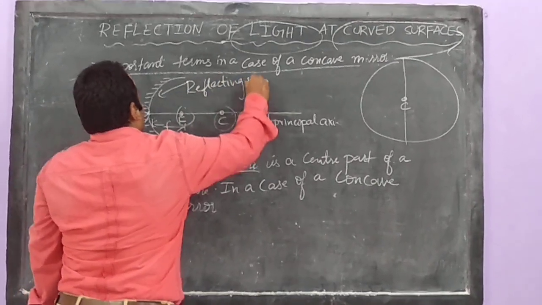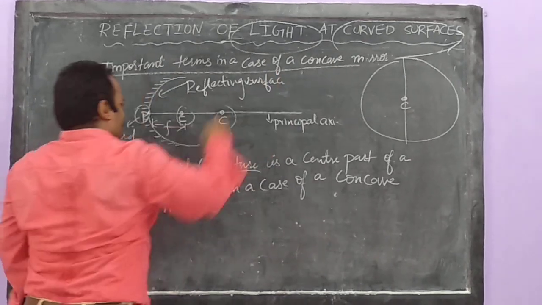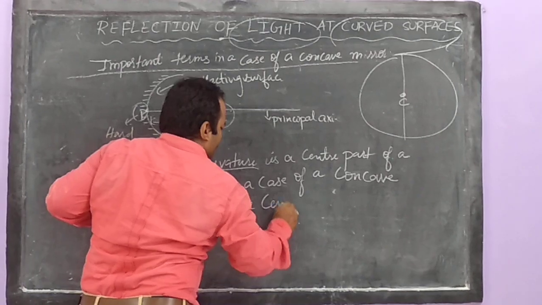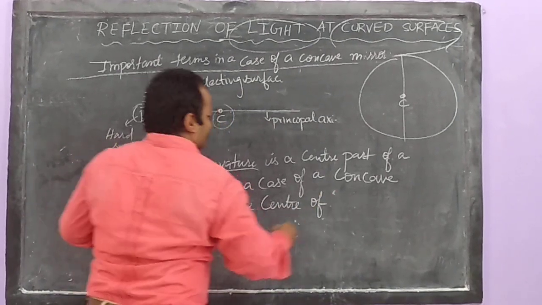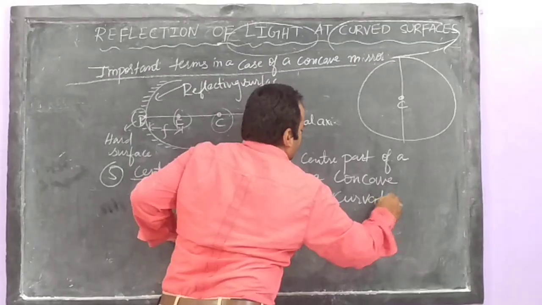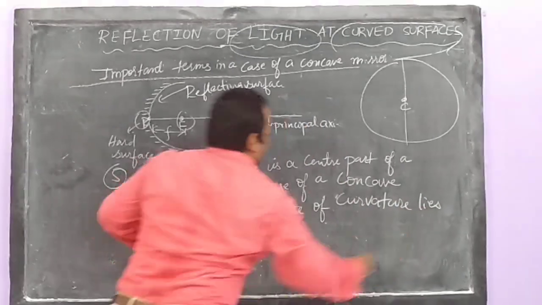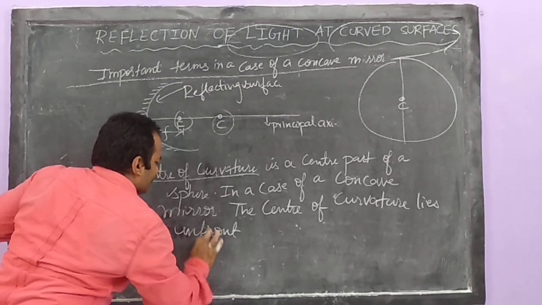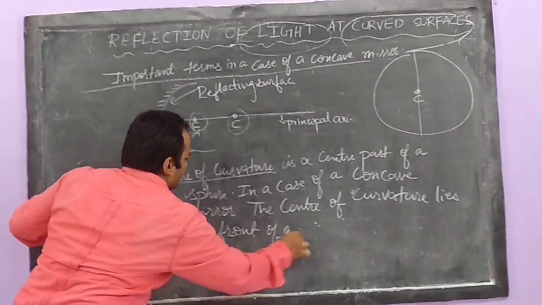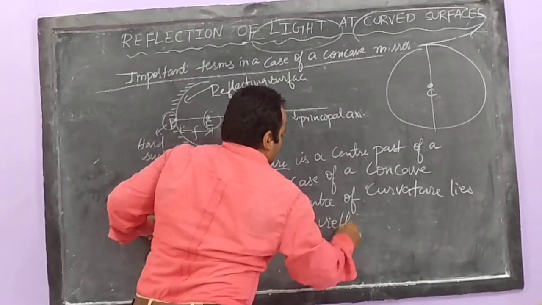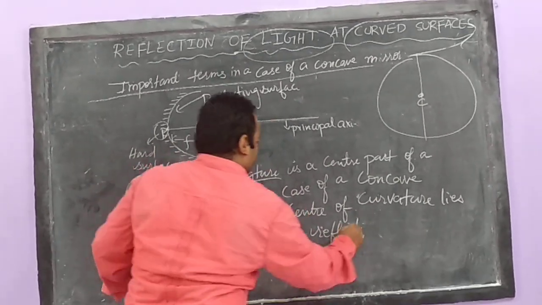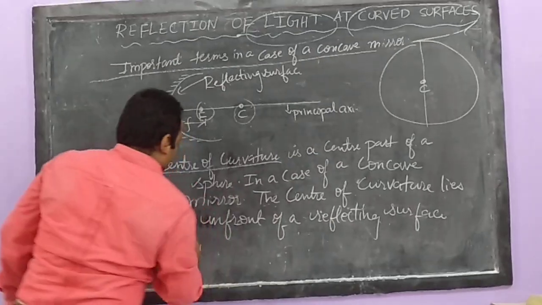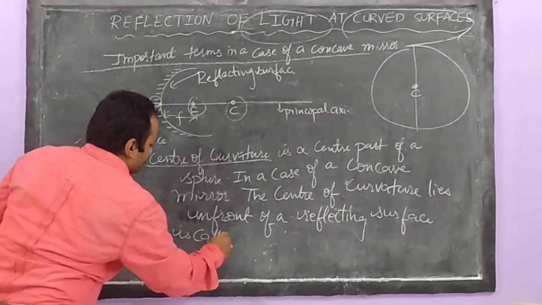So I can say that in the case of a concave mirror, the center of curvature lies in front of a reflecting surface, is called center of curvature.